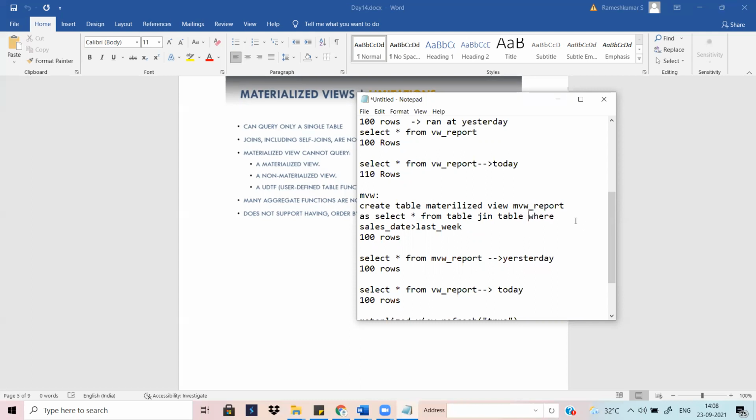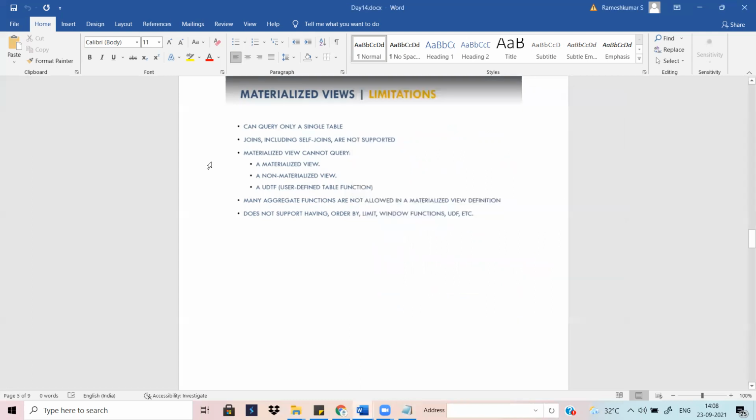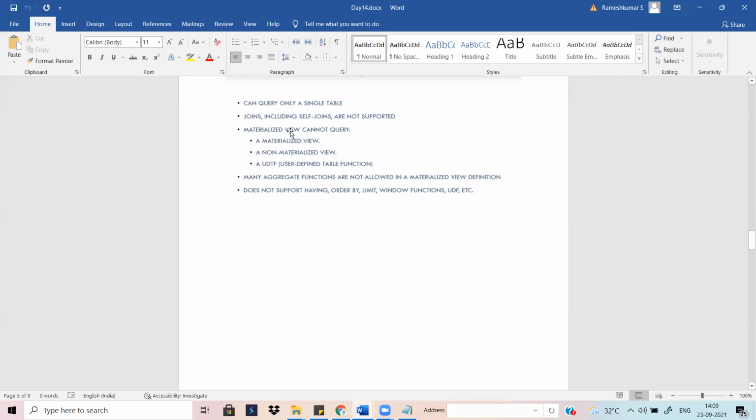Then you are making some condition. At all, a complex calculation is not recommendable for a materialized view, performance wise. A materialized view cannot query a non-materialized view or a UDTF, user defined table function. So any complex function also, you can't go ahead with a materialized view. Only the normal functions you can go ahead with.